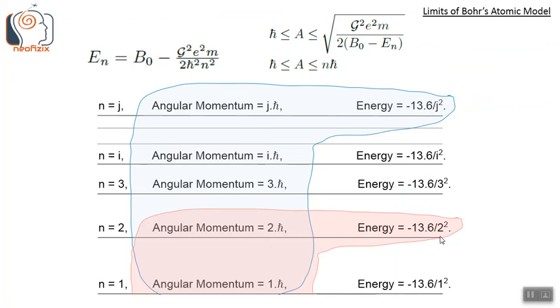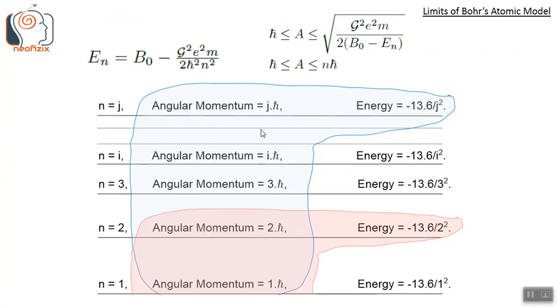This figure shows that if we allow elliptic orbits, then the second energy level can be associated with these angular momentum levels in the red shaded region. That is angular momentum level L equals 2 and 1, or any angular momentum equal to or less than 2.